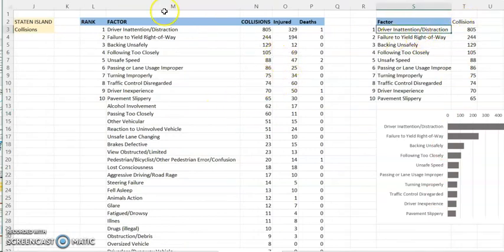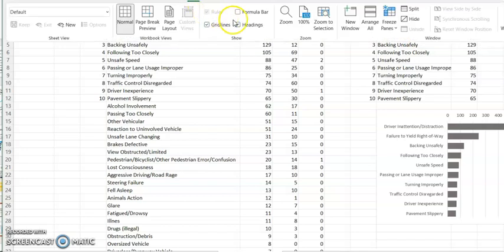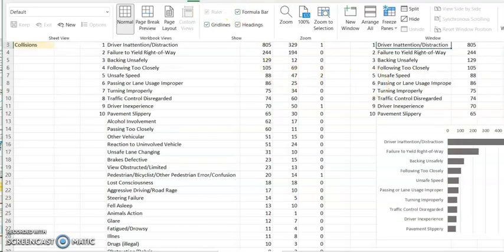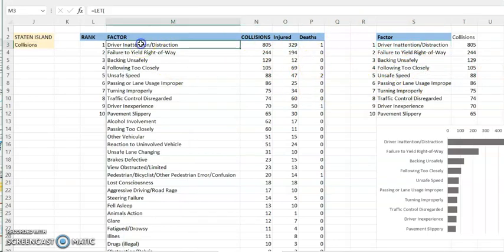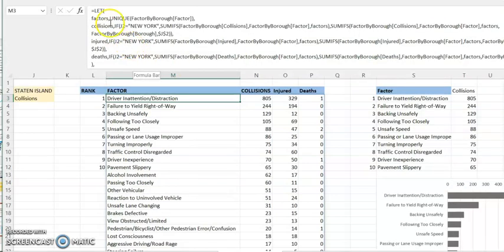So in this case, we are using UNIQUE to select the unique list of items. Here you are. So we have the factors that are the unique factors here, the collisions, injured, and deaths, which are the 3 metrics.